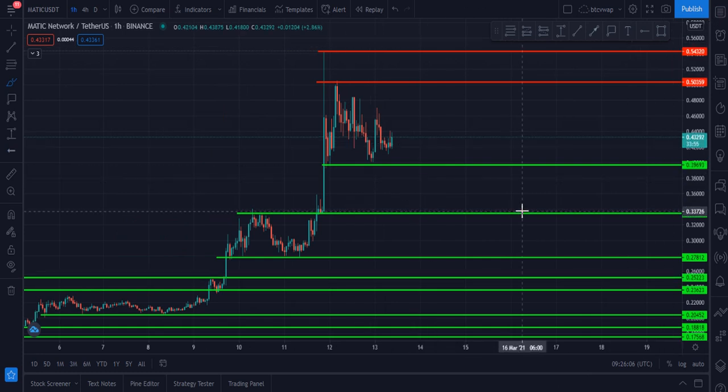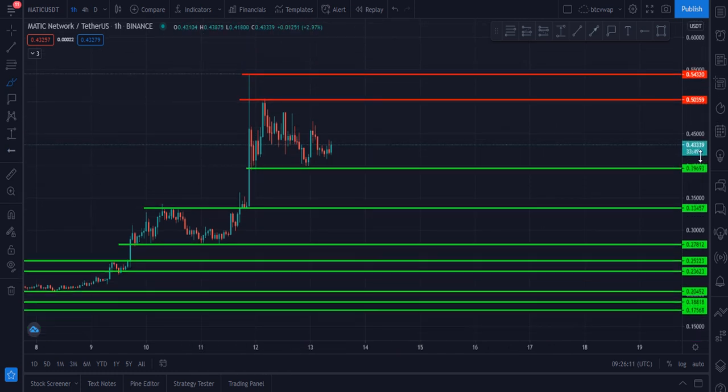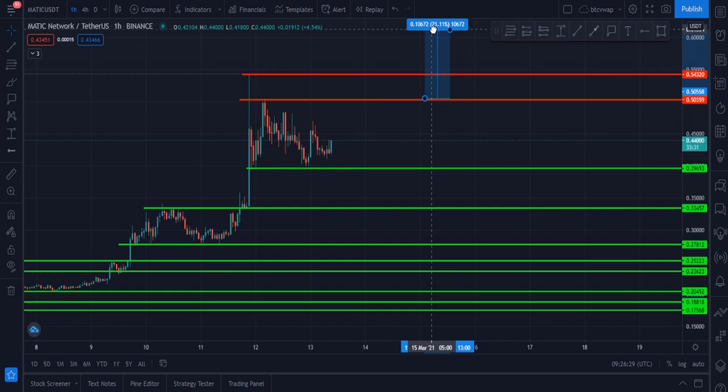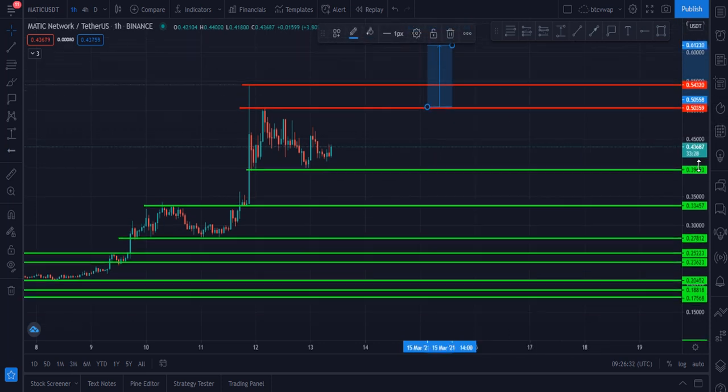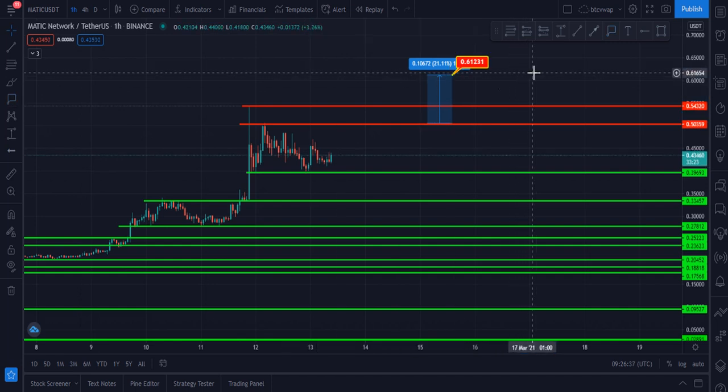Matic is in this bull run, and Matic is ready to blast. I think it is ready to hit these targets and ready to hit a new all-time high. Let me show you my next target. My first target for the Matic right now is $0.50, and after that my second target is $0.61. These are two targets for the Matic.